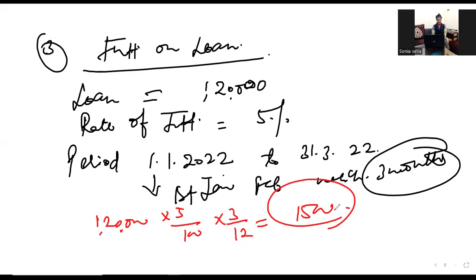So 1,500 we have calculated as interest on loan. Now we are going to pass the journal entries. So the first journal entry would be interest. Again, interest on capital is an expense for the firm, and interest on loan is also an expense for the firm. But can anyone of you tell me the difference: where will we transfer interest on loan? Okay, let me pass the first journal entry.